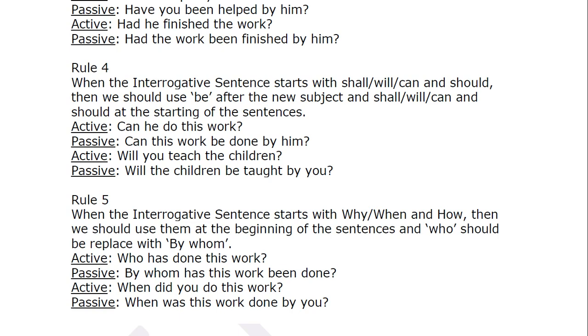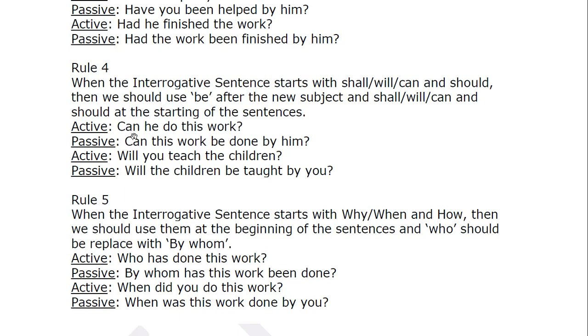Our love is subject, gives verb, and us is your object. So you'll start with this. Remember it changes. So gives becomes given. We are given what? Strength. By whom? By Allah.